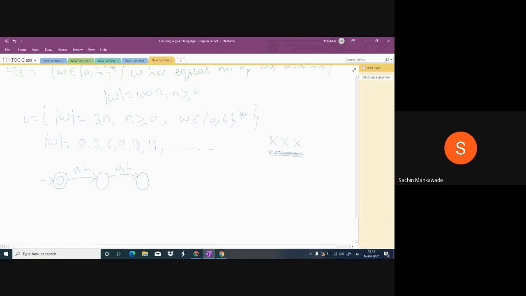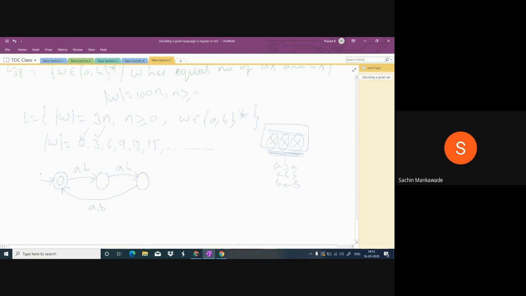Guys, is this visible on the screen? Here, what is the total length of the string? Length 1, length 2, length 3. The length is 3. So it must be accepted. Example, ABA or ABB or BAB, whatever. So from initial, we come to this state on the first symbol. Then the second symbol will come to this state. And if length is 3, we go back to the final state because length 3 must be accepted.